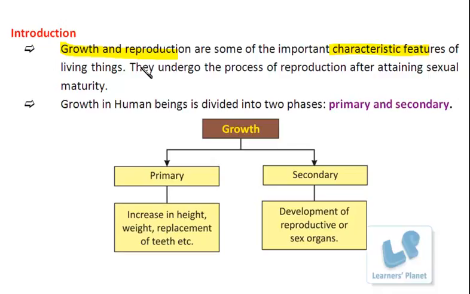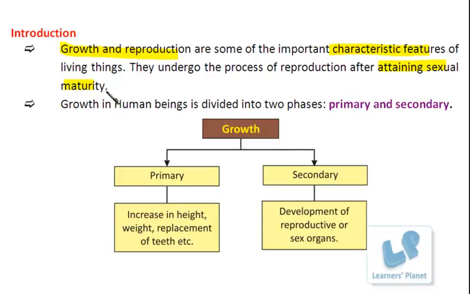When reproduction is studied, we study sexual and asexual reproduction. In sexual reproduction, the individual is not able to reproduce at any time. This process takes place after the organisms attain sexual maturity, that means after they have developed their sex organs properly.